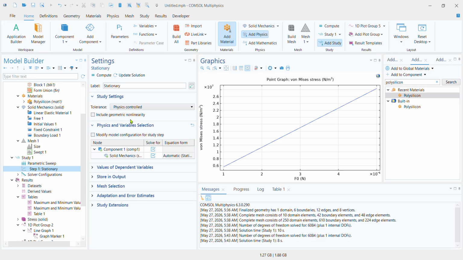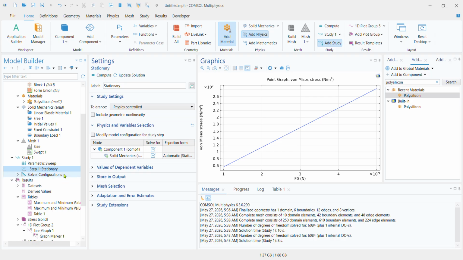You want to explore geometric nonlinearity in such situations. So if you're using a lot of force which is going to deform your solid, make sure to click on this button before you click on compute. Otherwise, you won't have good results, because the initial assumption about a rigid body no longer sustains itself.